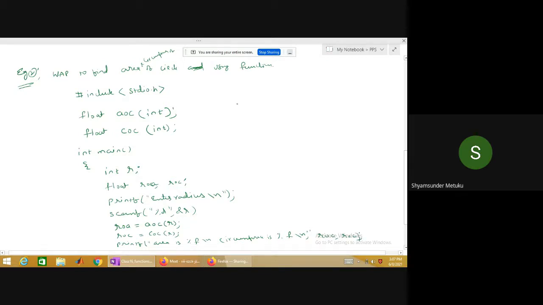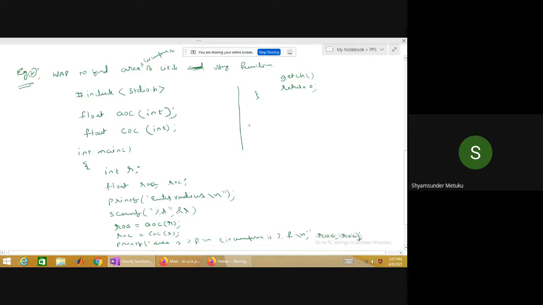Now I'm continuing here so that you can understand. getch, then return 0. I think the main program is very simple right now. Yes or no? When you are going to use functions, writing the main program is very, very simple because every result you are calling a function, isn't it? Yes, sir. So now my headache is that we need to define them.